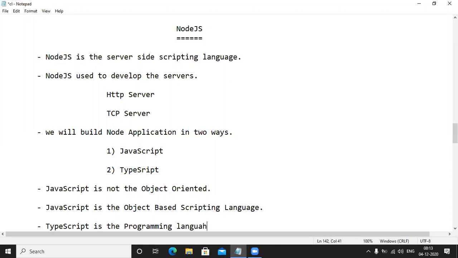One more point is, provided by whom? Provided by Microsoft. And it follows object-oriented, it follows OOPS. Okay? Can I minimize it here? Can you people tell it once again here?